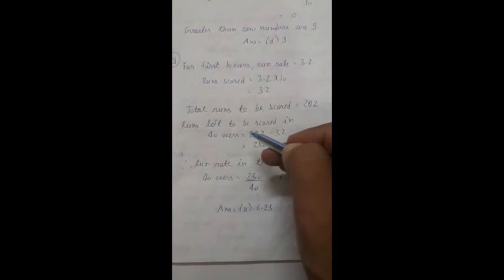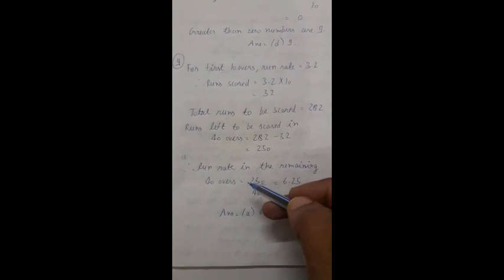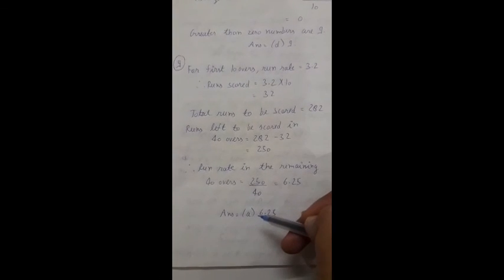Total runs to be scored are 282. So runs left to be scored in 40 overs, 282 minus 32, we will get 250. Therefore run rate in the remaining 40 overs, 250 upon 40, we will get 6.25. So answer will be A part.